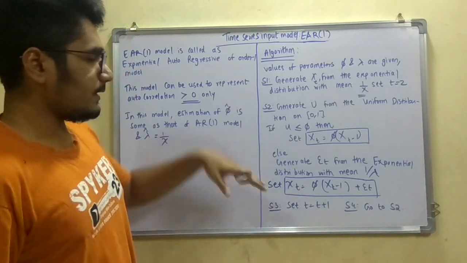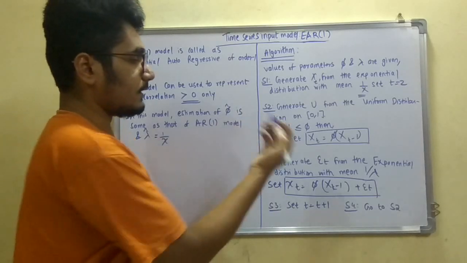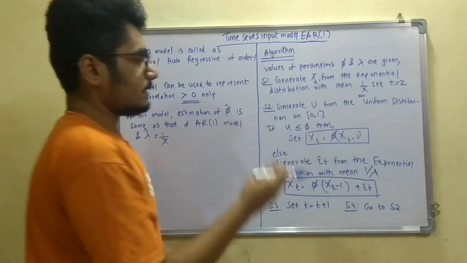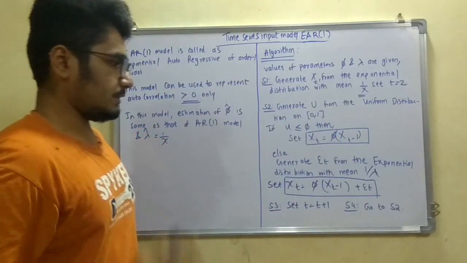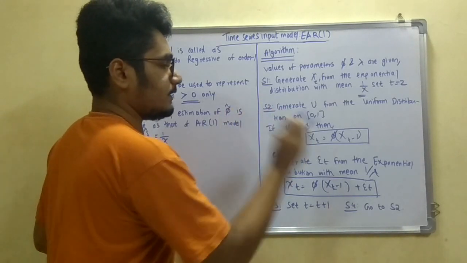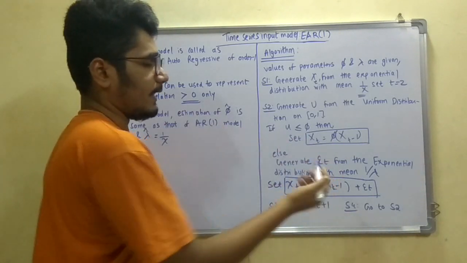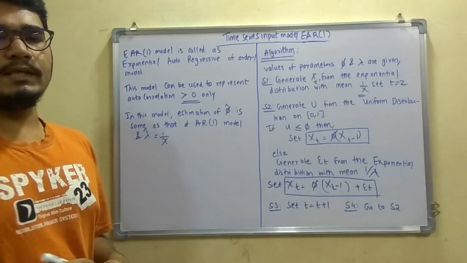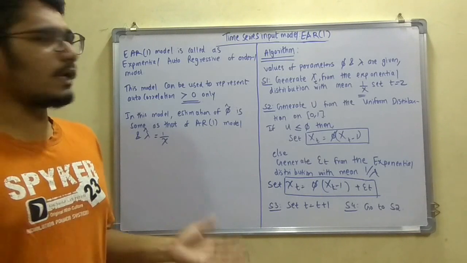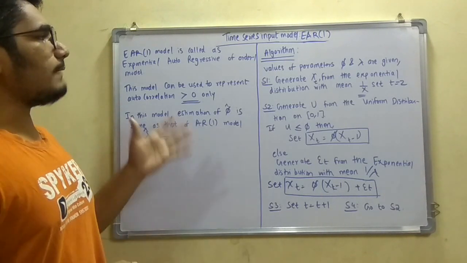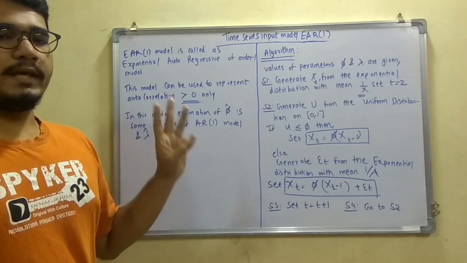So there are just 2 cases to check. In step 2 you generate from the uniform distribution, and you apply this function, whereas when you generate from the exponential distribution with mean 1 by lambda, you just have to add that epsilon t. So this is all about the EAR1 model. There is no big issue; it's a simple algorithm for the EAR1 model in the time series input model. So this is all about the time series AR1 and EAR1.